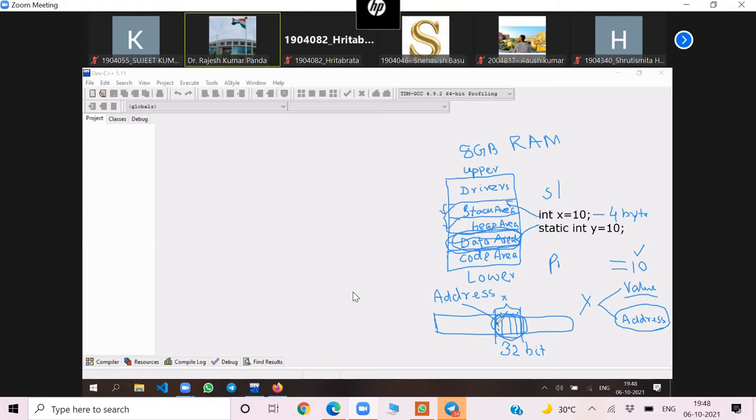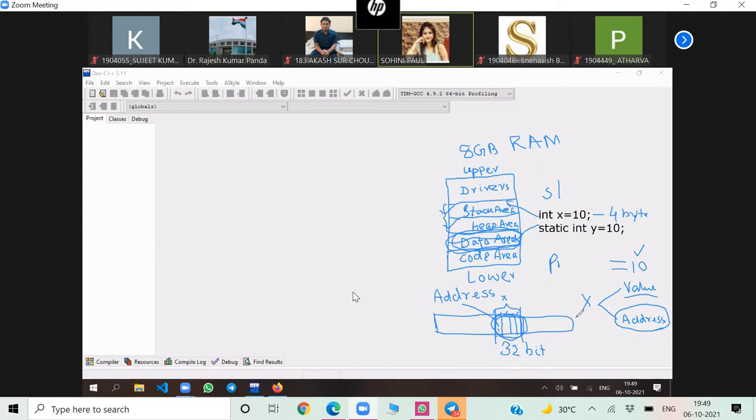Does this address change or is it pre-configured? It may be changed, because we have two types of addresses, logical address and physical address. We are not going to learn about the operating system here. The physical address is fixed, but the logical address may be changed. We are not discussing that; we are considering just one address here.